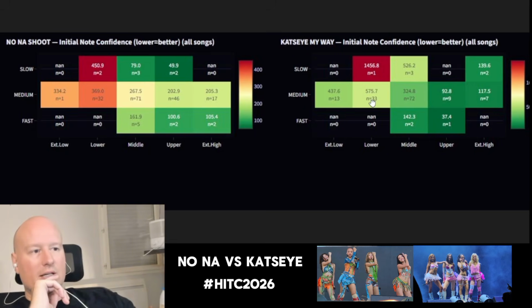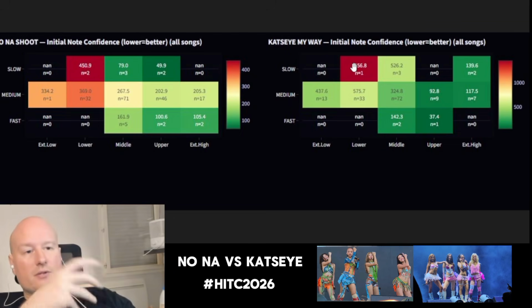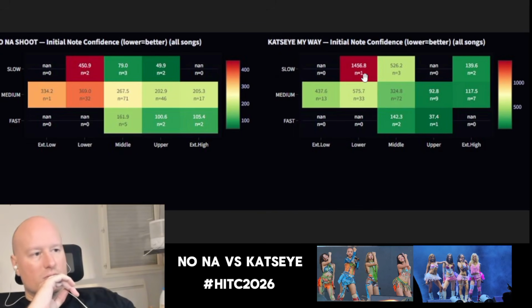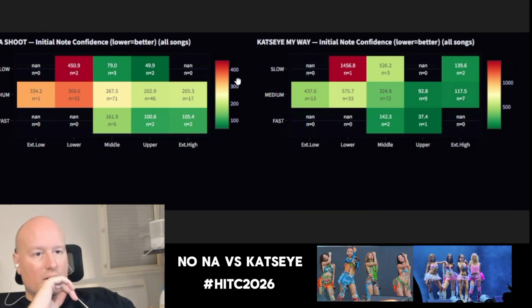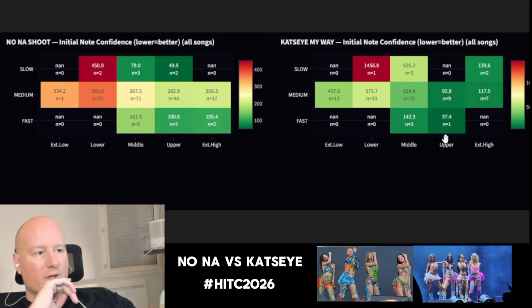But look at this lower right here, and this one is lower. So basically, KATSEYE is a bit on the lower medium, on the initial note, a bit behind, right? And they did actually make one problem right here, and we can discuss if it's really a problem, but on the slow and the lower, it's the highest mistake they made, right? So we have to check that in the videos, that we will do next time. But it's really interesting so far. What we can understand is that compared to NONA, KATSEYE really shines in the upper section, in the upper registry section, and the fast.